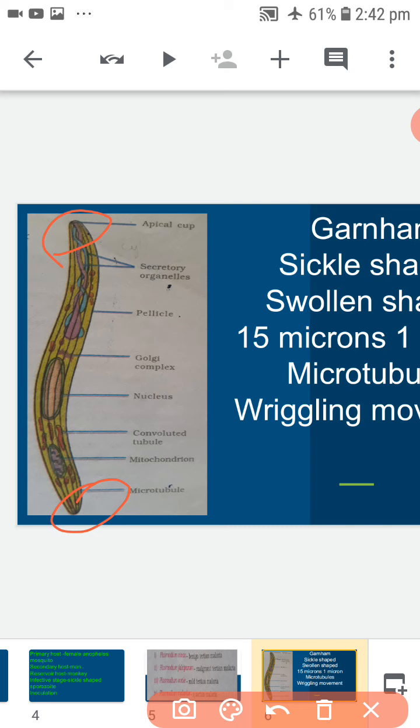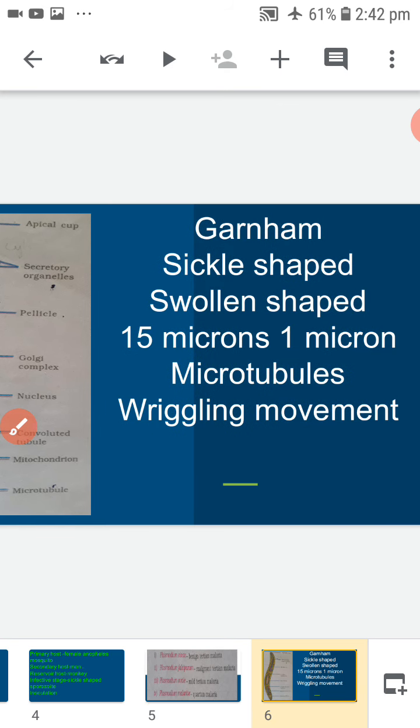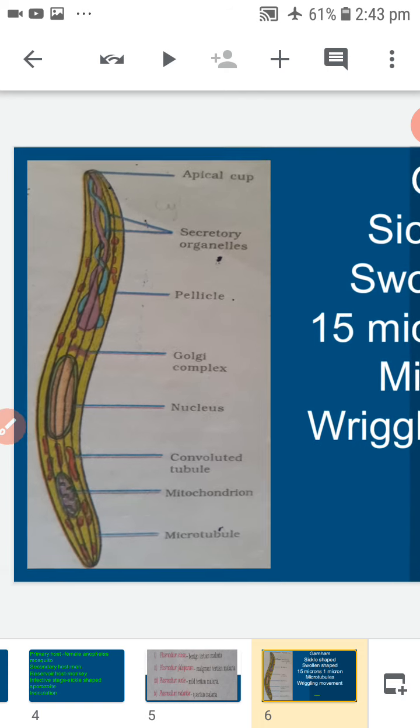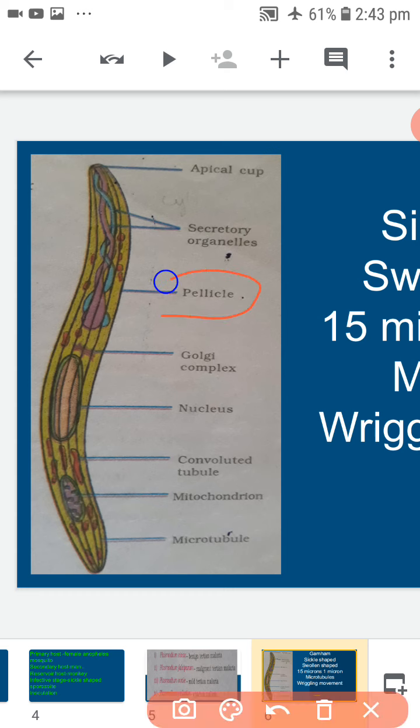It measures about 15 microns in length and 1 micron in width. The body is covered by an elastic pellicle with microtubules. The pellicle and microtubules help in the wriggling movement of the sporozoite.